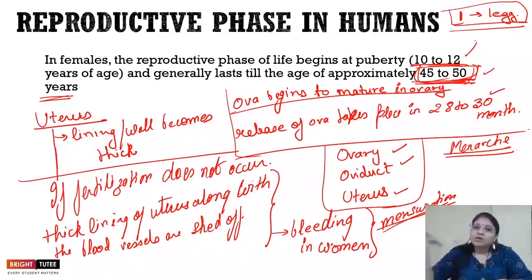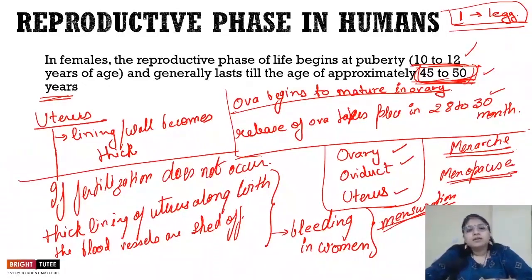There is a particular number of eggs present in each ovary, and once those eggs have been exhausted, no more menstruation will take place. This process, when the menstruation and bleeding stop, is called the menopause, and this happens at the age of 45 to 50 years. The reproductive phase of the female life ends at the age of menopause.